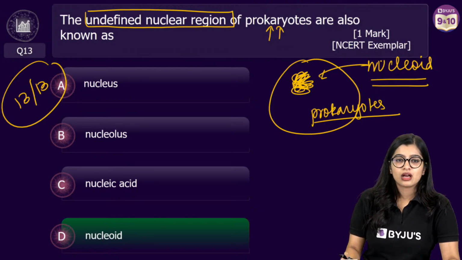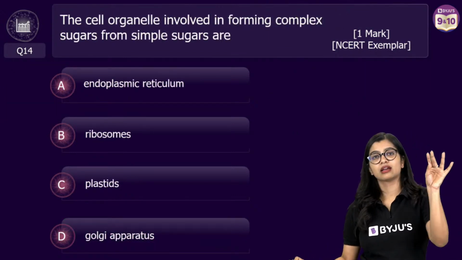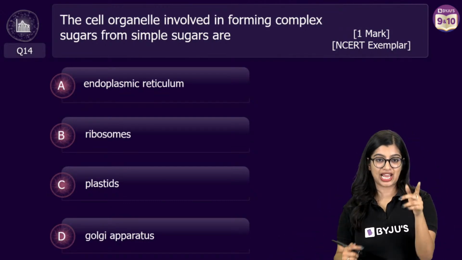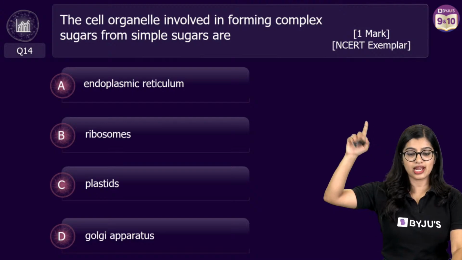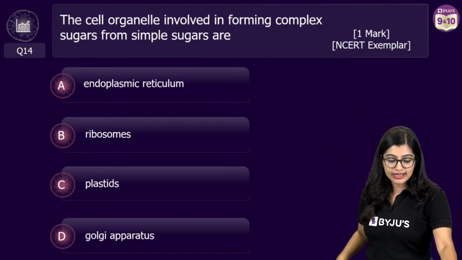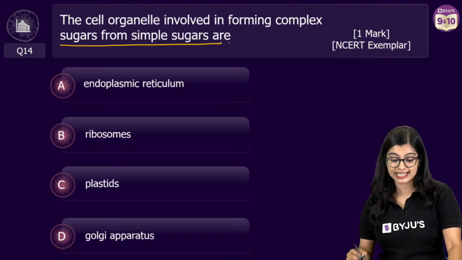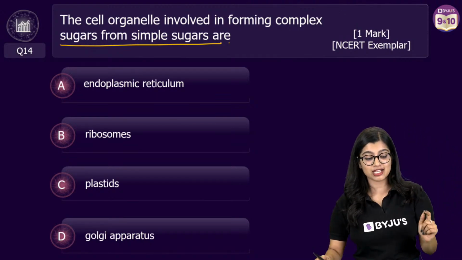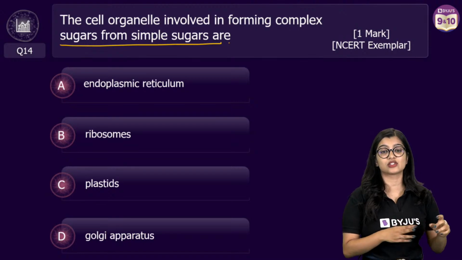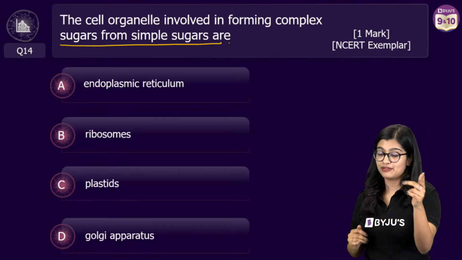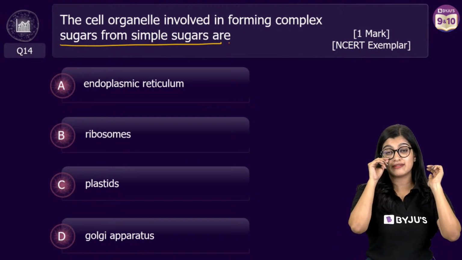Okay. Yes. Now, ribosome synthesis, Shelly, for your question, before I get to that, I'll give the question here. Which cell organelle is involved in the formation of complex sugar from simple sugars? Endoplasmic reticulum, ribosomes, plastids, or Golgi apparatus, right? So in the meanwhile, we have the polls ready, and I'm going to take Shelly's question.